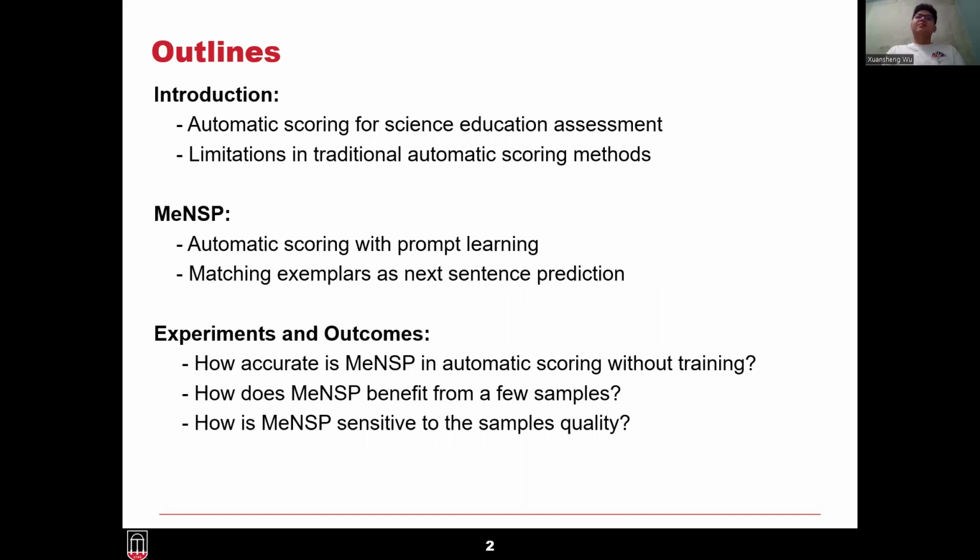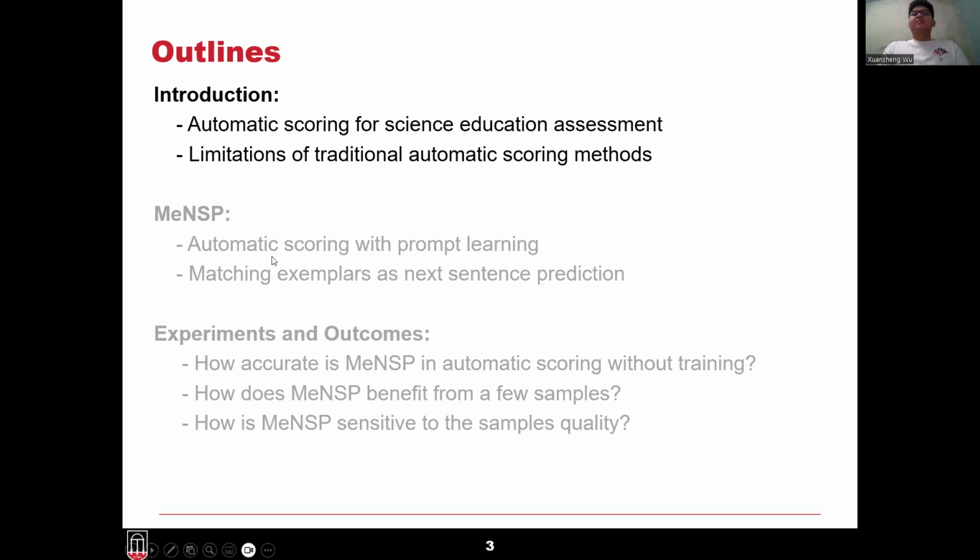Finally, we conduct experiments focusing on answering three research questions: how accurate is MeNSP in automatic scoring without training, and how does MeNSP benefit from a few samples. Finally, we will discuss how sensitive MeNSP is to sample qualities. So let's talk about some background about automatic scoring first.